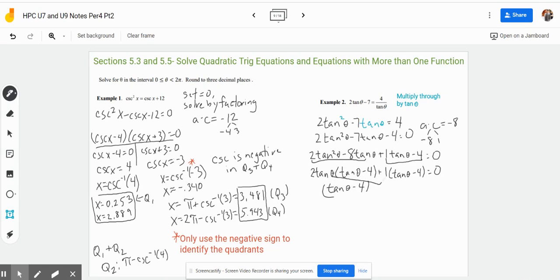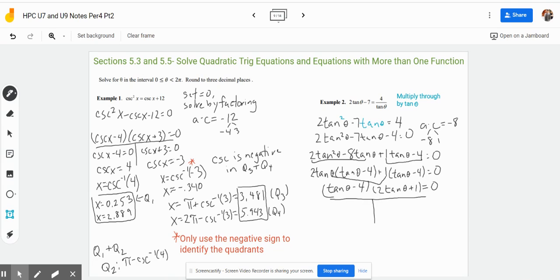And then the 2 tan theta plus 1, that's our remaining terms. It really doesn't matter the way you factor these two terms, but if you think about tan theta minus 4 as a GCF, that might help explain why we're doing it like this. And then 2 tan theta plus 1 is basically our leftover terms that we can make into another binomial.